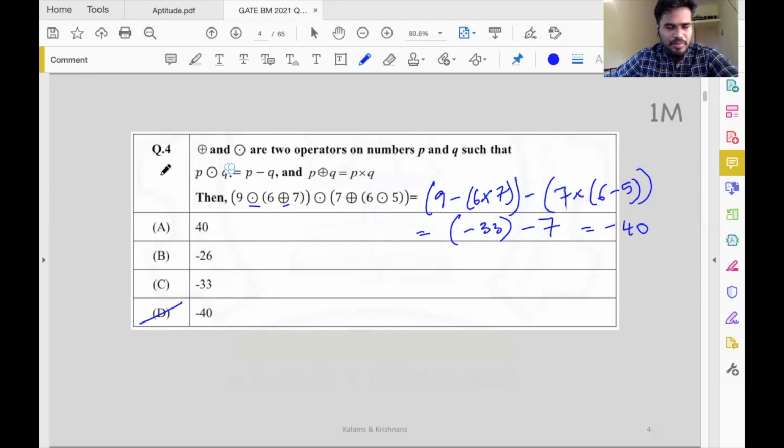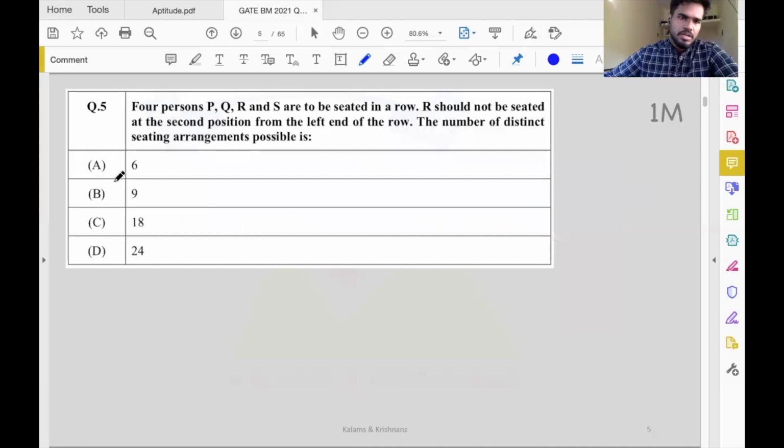Simple math aptitude question. Question number 5 from GATE BM 2021. Four persons P, Q, R, and S are to be seated in a row. So this is a seating arrangement problem. R should not be seated at the second position from the left end of the row. So one condition is given. How many distinct seating arrangements are possible?